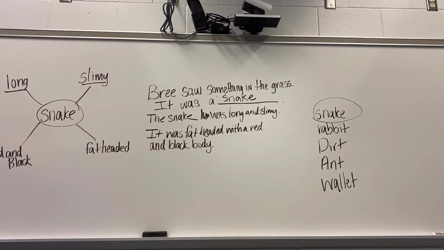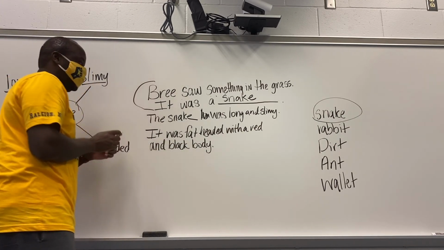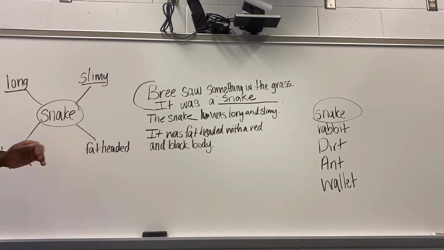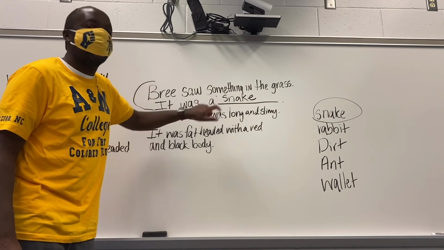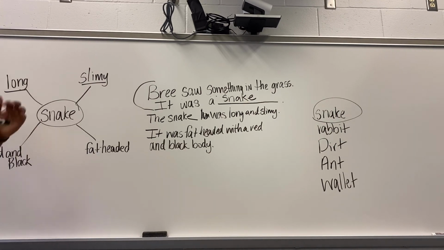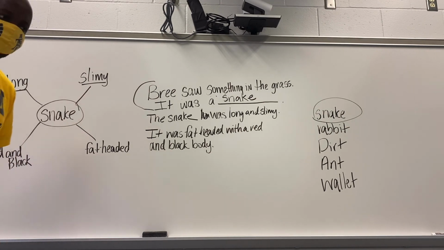So, see here how we did today. I gave you a sentence starter here, which was Bree saw something in the grass. It was a, and now let you decide. So we decided on snake as a class, and then we used our bubble map to describe it with adjectives. So when you're working on your writing, I know some of us are starting to write more sentences and we don't really know what to write. So if we think about what it is we're talking about, we can use some of these adjectives to give us something else to write. So in your writing, I want you to continue working on adding more sentences, but think about adding adjectives to describe whatever it is you're talking about.